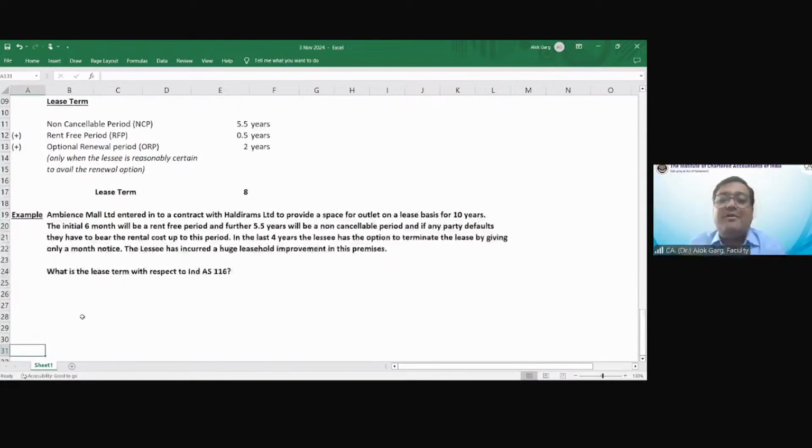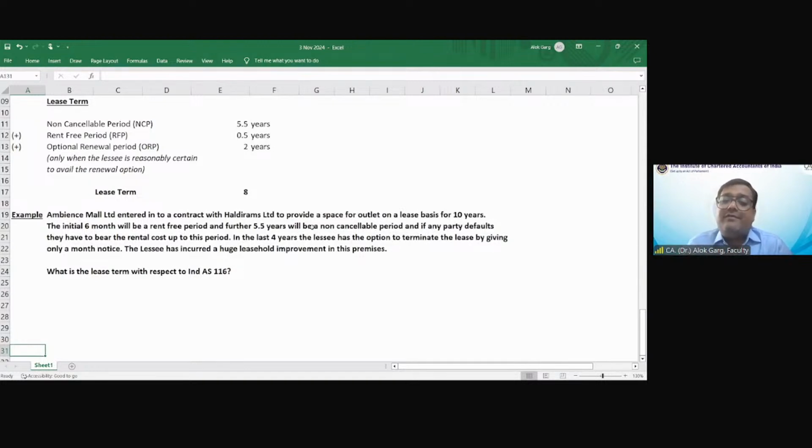Ambience Mall entered into a contract with Haldiram for 10 years. Initial 6 months rent free period. आपको पता है ना मॉल में शुरू में रेंट फ्री पीरियड क्यों होता है? फिट आउट पीरियड होता है. डोमिनोज, हल्दीराम, लुइस फिलिप, पीटर इंग्लैंड, right? Allen Solly, Hush Puppies. So these all malls give some rent-free period, like a fit-out period, because in the first 3 to 6 months they are not able to earn any income.